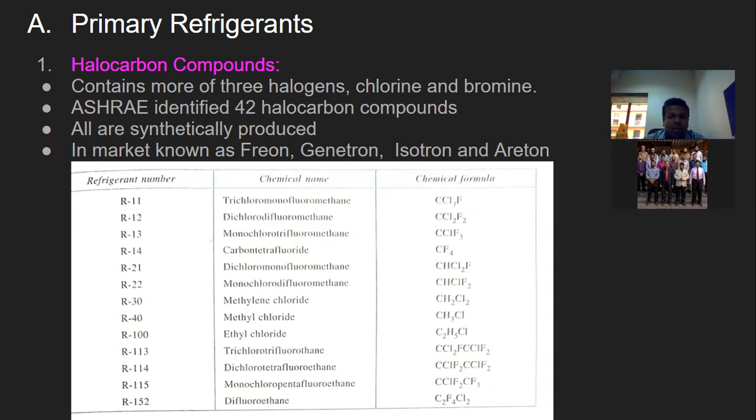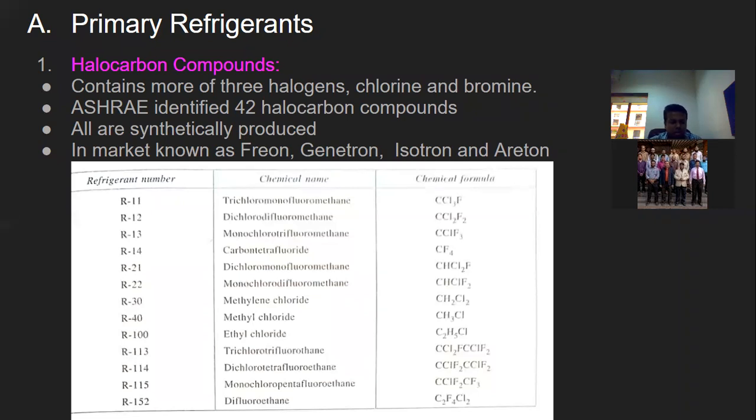We'll have R21 on a similar line, and the rest of the refrigerants. All of you just go through it. Just see the names and the designation of the refrigerants. So this is all about hydrocarbon compounds.